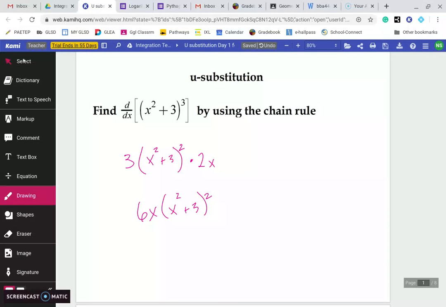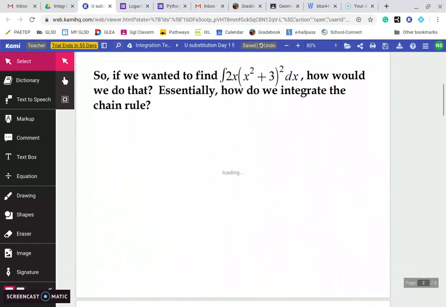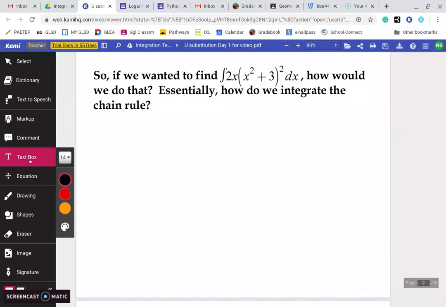But now what we're going to look at today is how do we do this backwards? If I were to be given this, where I can see the derivative of the inside is on the outside, how do we do the chain rule backwards? How do we integrate the chain rule? So how do I go backwards? How do I find my original? And we're going to do something called